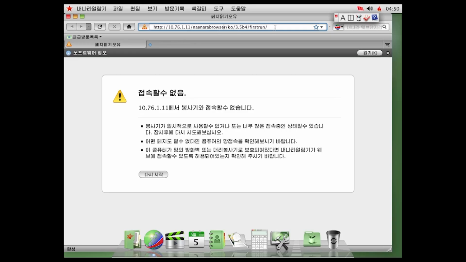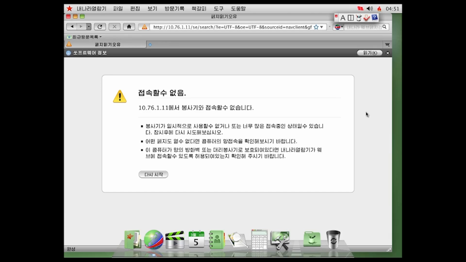What is 10.76.1.11? Is that my IP? My local IP? What if I go to Steam? Is it actually gonna load Steam? Is this rerouting to North Korean internet? No, that's not a public IP. Why would it be doing that? At least I hope it's not.